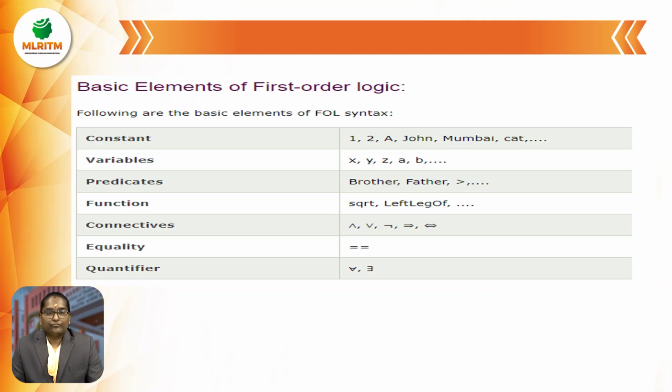Predicates: brother, father, like that. Functions: square, left leg of, right leg of. Connectives: and, or, negation. Equality, so we know the equality symbol. Quantifiers: for all, there exists. This symbol represents for all and this symbol represents existence.